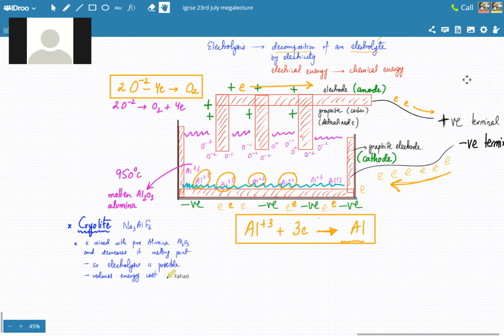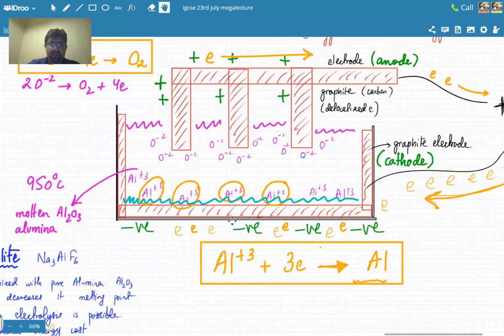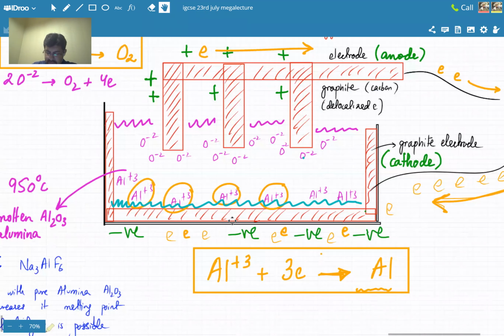But sir, doesn't the alumina then get impure? Do you think it's an impurity? That was the question, after adding the cryolite. No, because it's actually not getting involved in the whole process. But I'll explain that a little bit. Which ions are inside it? Look at cryolite. Cryolite has sodium ions, aluminium, and fluorine, right?